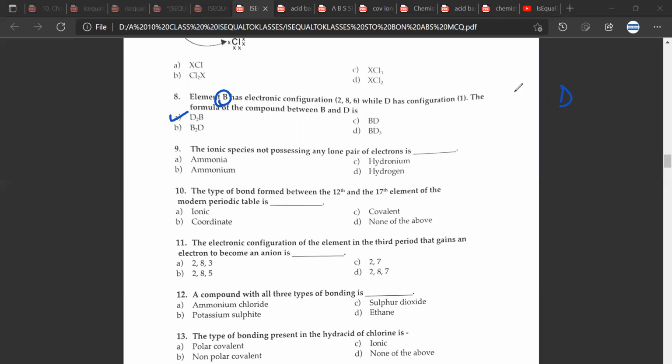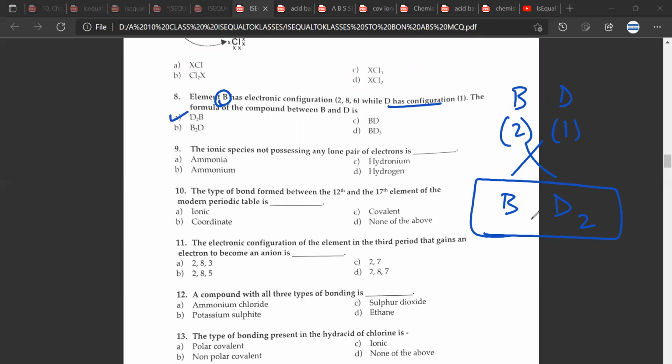So this would be B. The valency would be 2. D has a configuration of 1, so the valency would be 1. So we are looking at a compound with the formula BD2. Am I correct? Yes, sir.